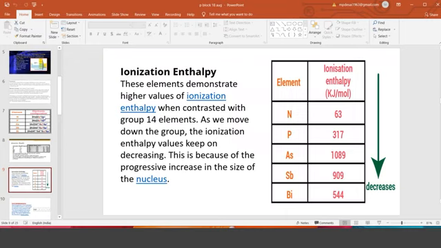What is the general trend in this IE? Because the size is increasing, the electron goes far away, and naturally we require less effort, less time, less physical labor, less energy to remove the electron. So the trend is that an increase in size decreases the ionization enthalpy.